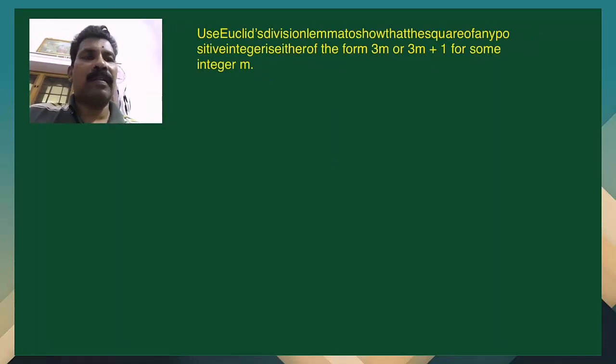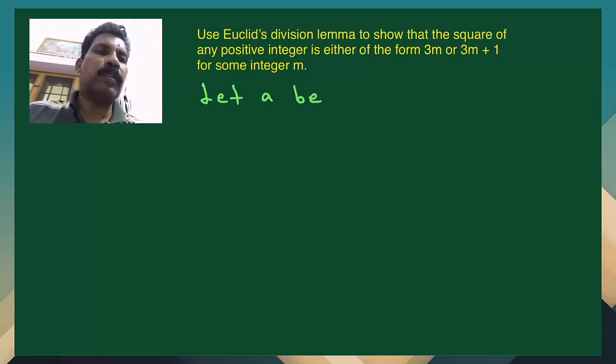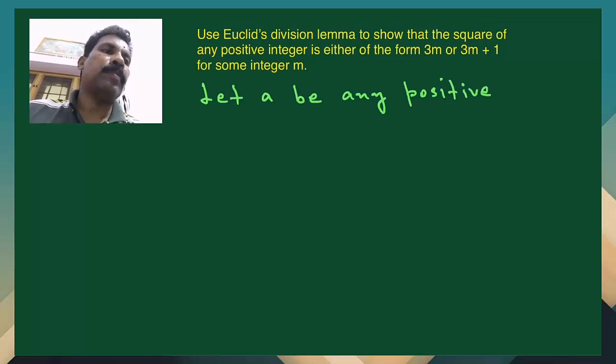Another problem from the NCERT exercise is like this. Use Euclid's division lemma to show that the square of any positive integer is either of the form 3m or 3m plus 1 for some integer m. So here also we are doing it in the same way as earlier. Let a be any positive integer.